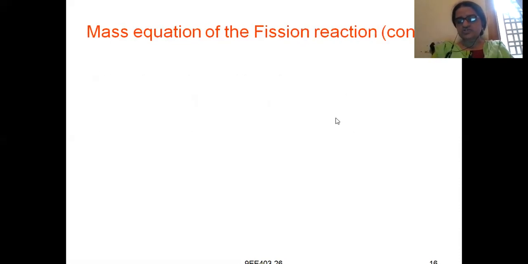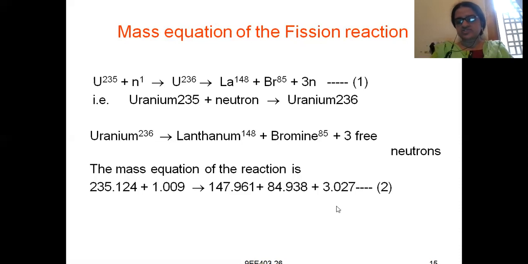The mass equation of the reaction is 235.124 of uranium plus 1.009 of a single neutron, giving you 147.961, which is lanthanum's weight, and bromium's weight is 84.938. These are the exact, accurate weights of the elements which are involved in the nuclear fission reaction.